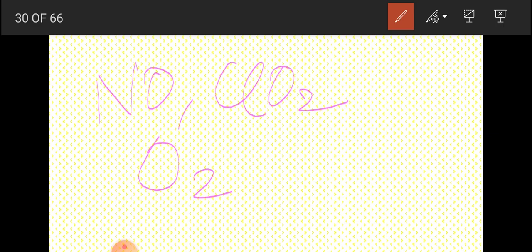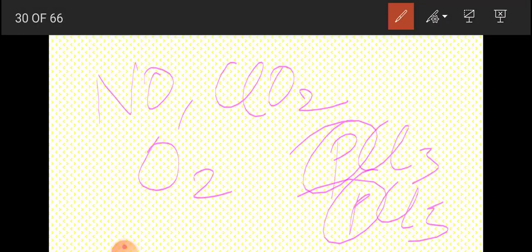Whichever molecule is being formed, suppose PCl3, PCl5, this will be our central metal. I am going to use the word ligand, but I will explain what exactly a ligand is. The central metal atom is the one to which the other elements are ligated, attached. Okay, that is your central metal atom.